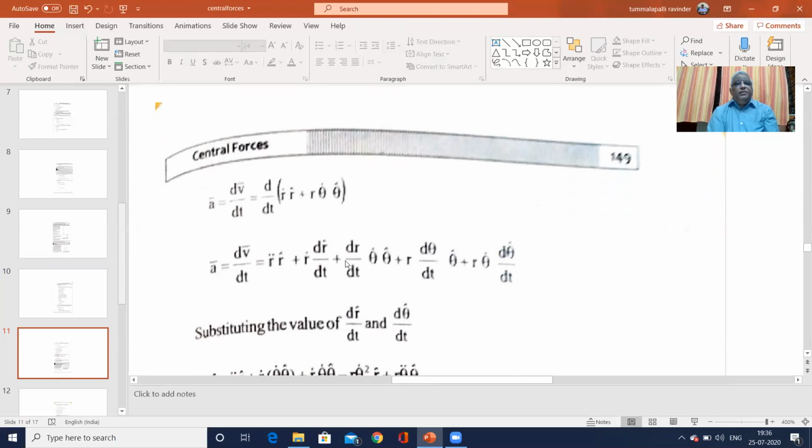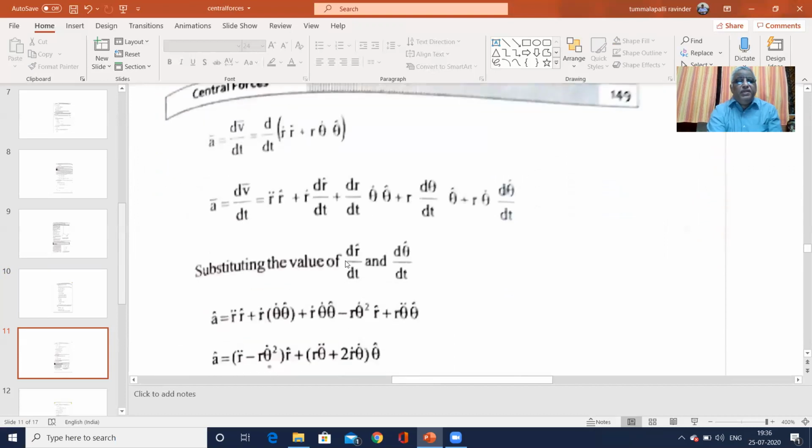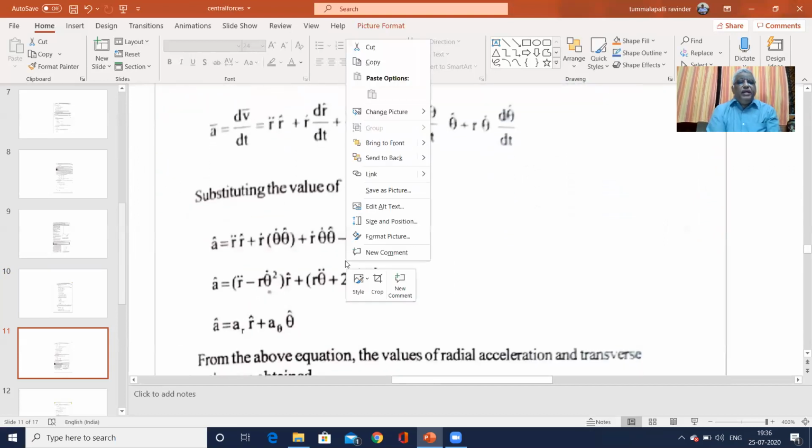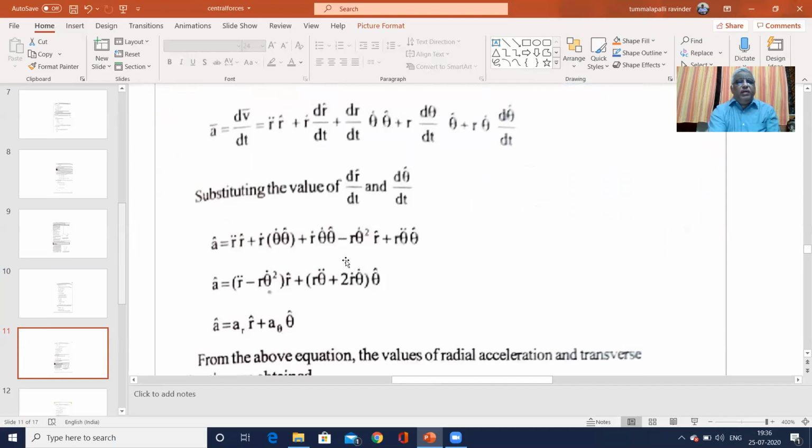Similarly, if you differentiate partially and substitute the values of dr by dt and d theta by dt, we get a as shown in the figure. a is equal to (r double dot minus r theta dot square) r cap plus (r theta double dot plus 2 r dot theta dot) theta cap vector.